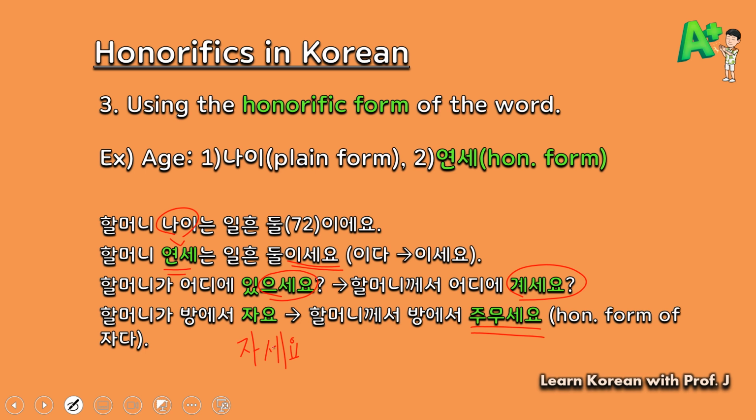Right? 자세요 uses 세요, so in a way you can argue that you use the honorifics. Well, again, as mentioned earlier, this sounds awkward because there is the honorific form for sleep, which is 주무세요. That's why you need to use 할머니께서 방에서 주무세요.